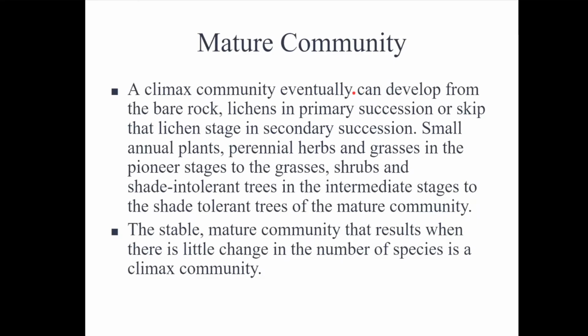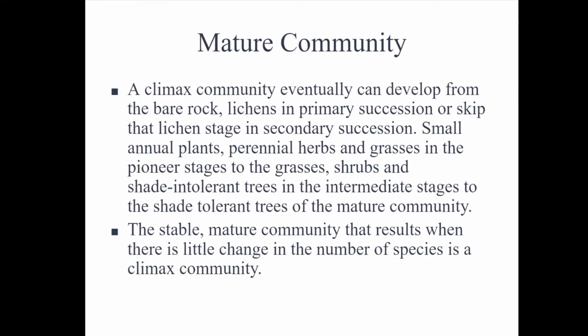And then after the intermediate stage is completed, which has the shade intolerant trees, we will go on to the mature community stage, which is the final stage, also known as climax community, where it develops from bare rock all the way until a stable community, or from secondary succession from plants all the way until a mature community.